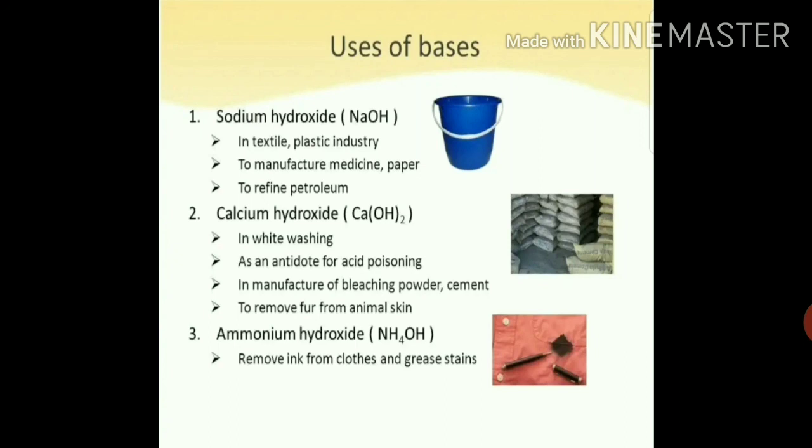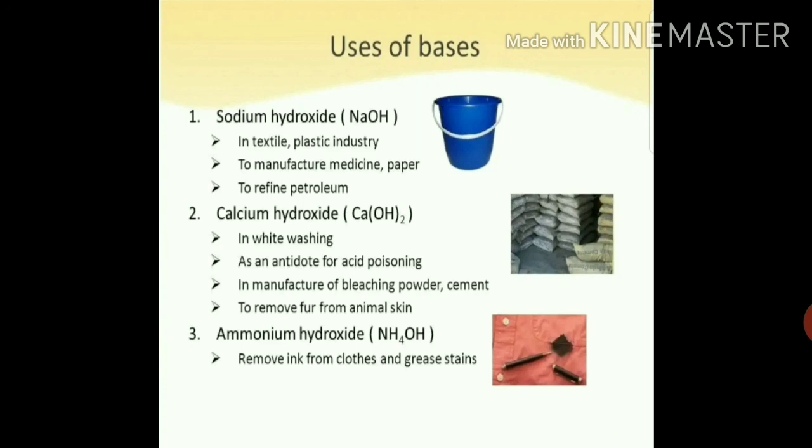What is an antidote? An antidote is a medical substance that is used to prevent a poison or disease from having an effect. It is also used in the manufacture of bleaching powder and cement. It is also used to remove fur from animal skin.